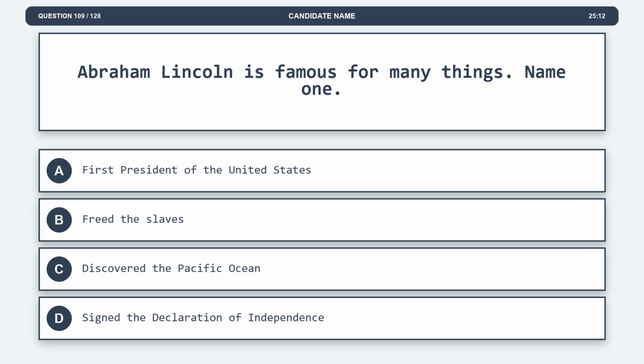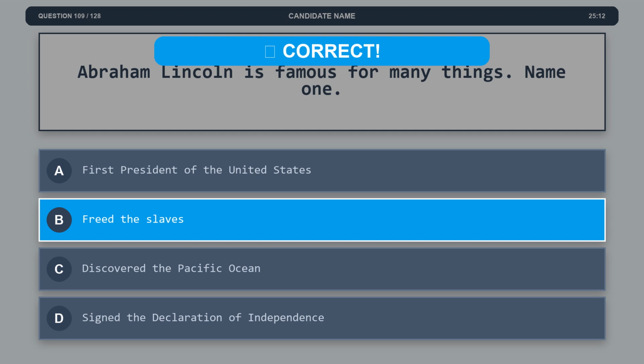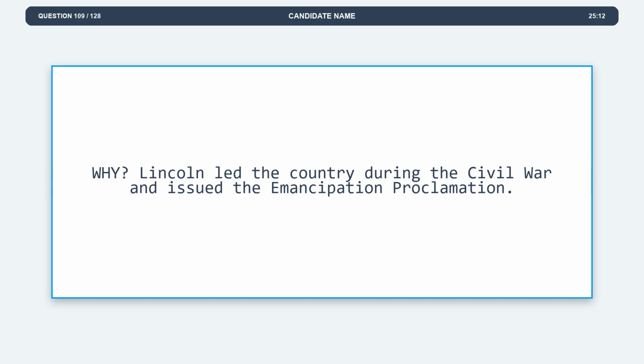Question 109. Abraham Lincoln is famous for many things. Name one. Option A, first President of the United States. Option B, freed the slaves. Option C, discovered the Pacific Ocean. Option D, signed the Declaration of Independence. The correct answer is option B, freed the slaves. Explanation: Lincoln led the country during the Civil War and issued the Emancipation Proclamation.